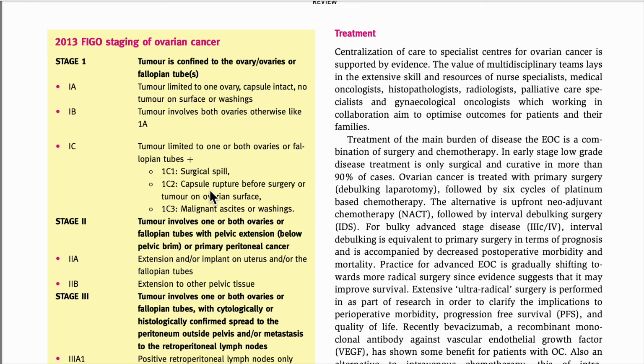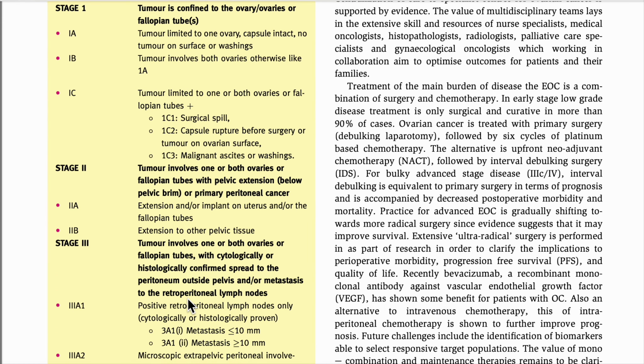Stage 2 means the tumor involves one or both ovaries and extends below the pelvic brim, going to the pelvic tissues. Pelvic tissue means extension to other pelvic tissue. This is what it wants to say. It is implanting to the uterus and the fallopian tube. It is now coming from the ovary to the uterus, so the uterus will be involved in stage 2.